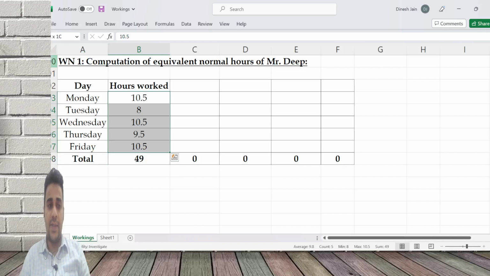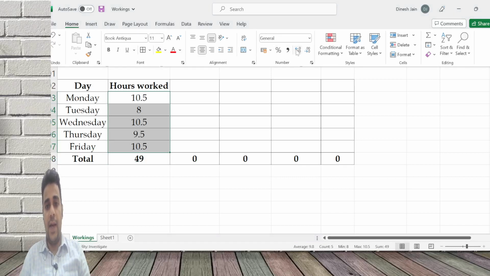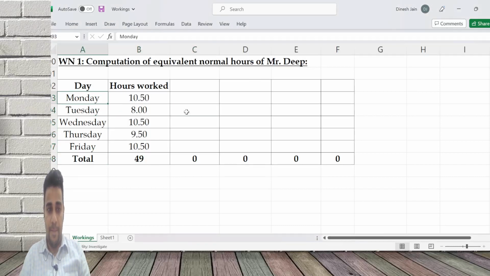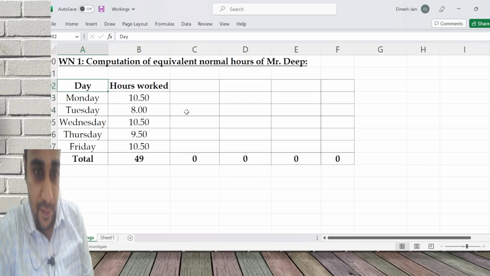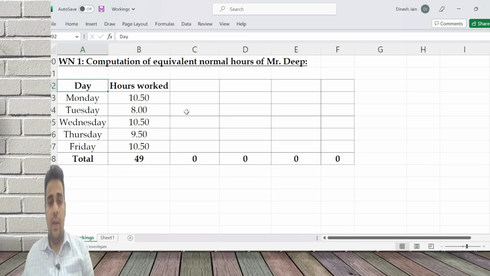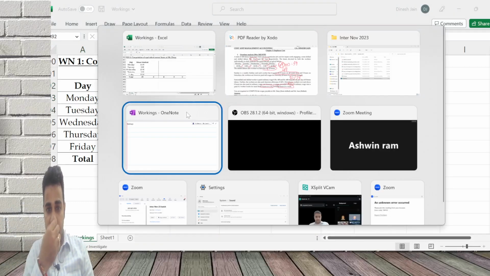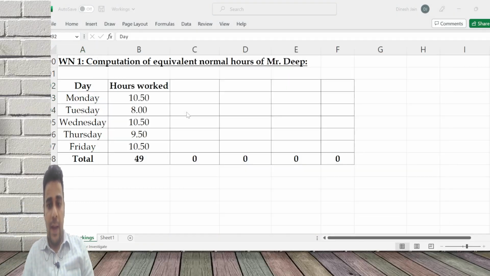This is the hours he worked. If he works for 49 hours, he may get payment for some 50 or 55 hours. We'll have to do the calculation because of overtime. I've captured the day and hours worked as per the question.